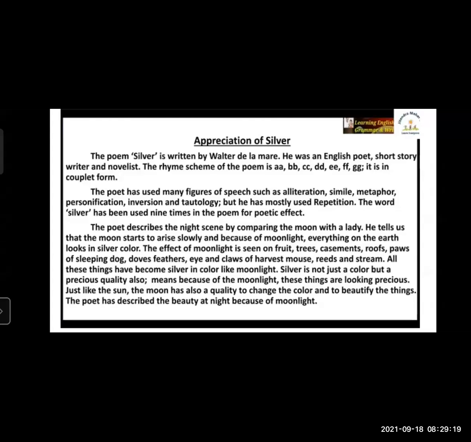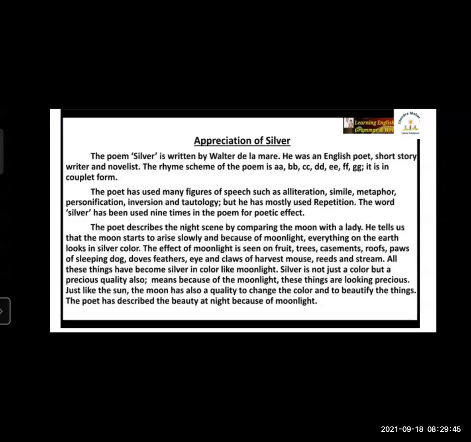So thus silver is not just a color, but all the precious quality is also given here. All these things have become silver in color like the moonlight. So because of the moonlight, trees, then birds, then animals, and also the roof of the house, the windows of the house, the fruits also changed into silver color.